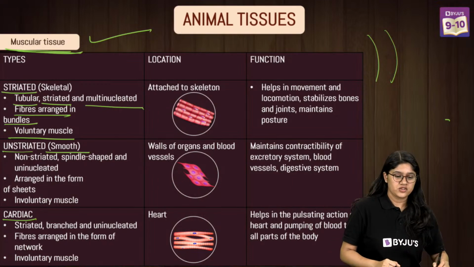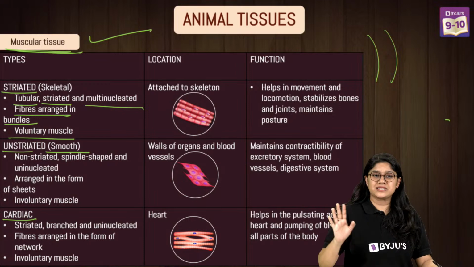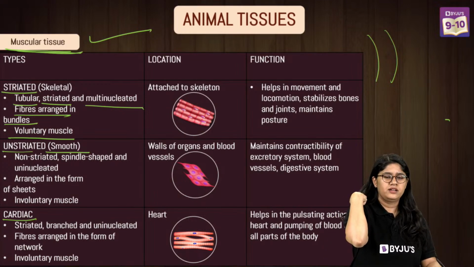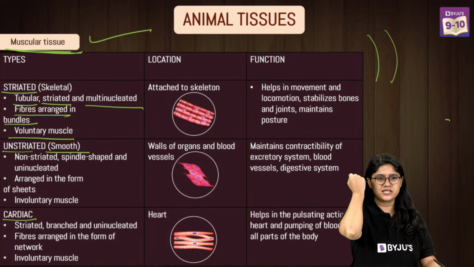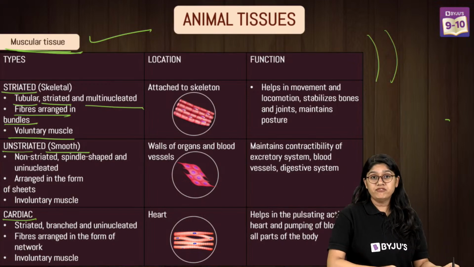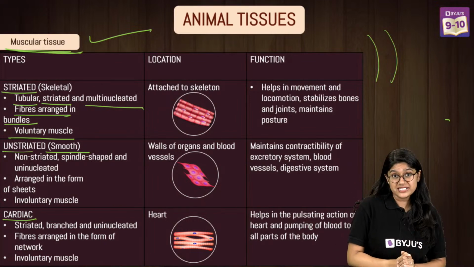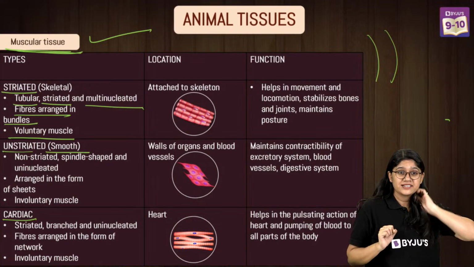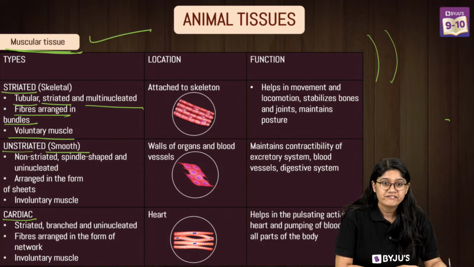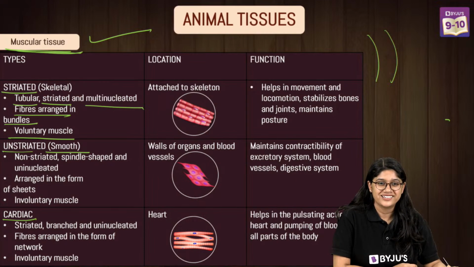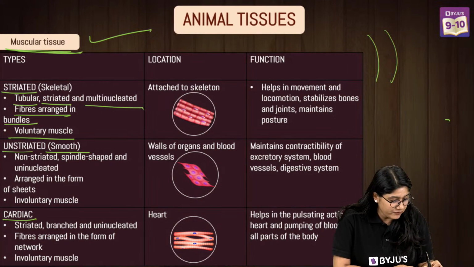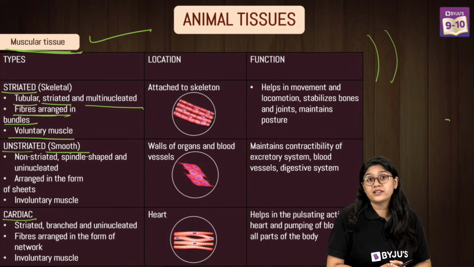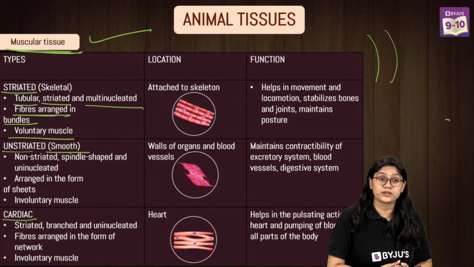Yes, everyone. So we have these striated muscles. Now these are the voluntary muscles. You and I can open our arms like this and move them. They are in a bundle. They are multinucleated, that means they have various nuclei. Then the fibers are arranged all together. And a very important thing about them is that we can easily control them.